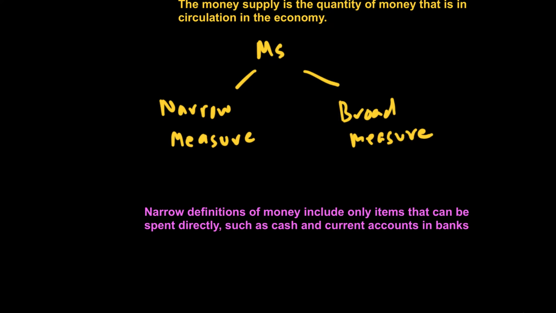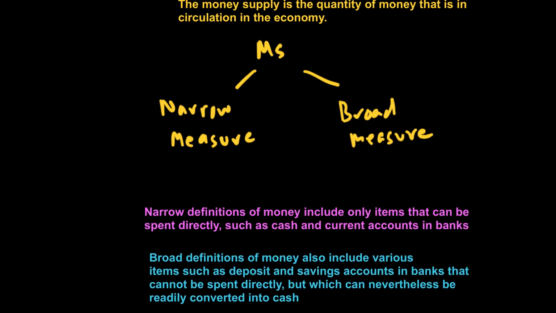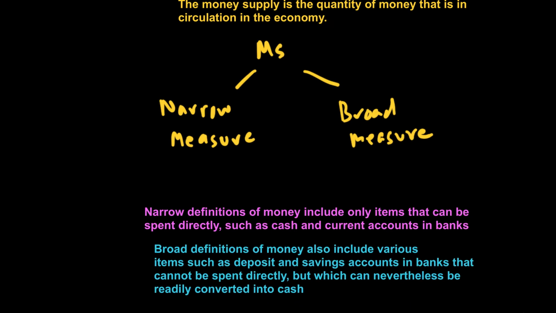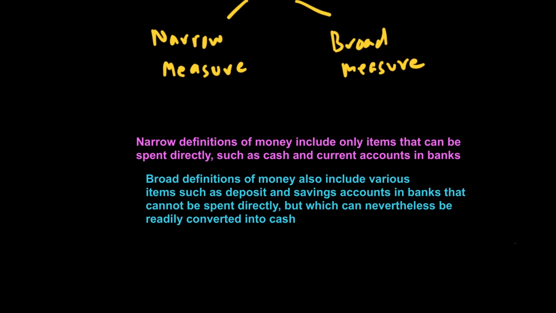On the other hand, when we look at broad definition, we have a definition which includes even the deposits and saving accounts which are not that liquid and that cannot be spent directly on goods and services. But we can easily, if we need to, convert that into cash, and that's why it's still part of what we call the definition or the supply of money.